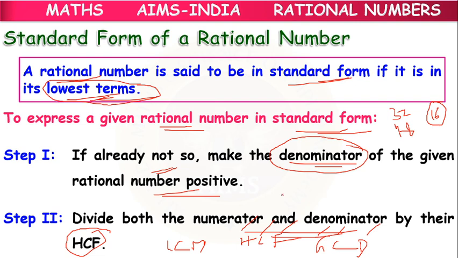So first we have to make the denominator positive. That is one step. In the second step, both the numerator and denominator should be divided by their greatest common divisor or highest common factor. We have to follow these two steps for writing a rational number in standard form.